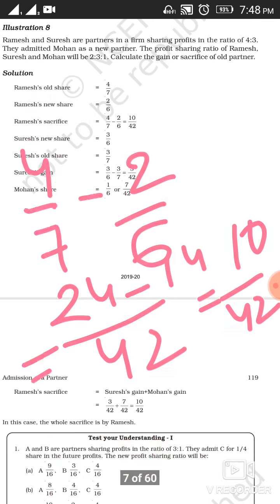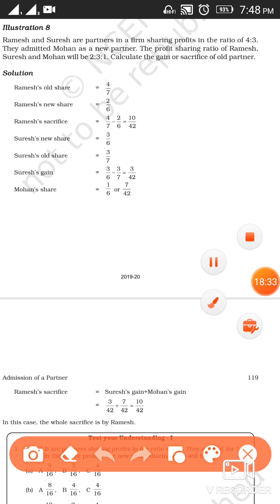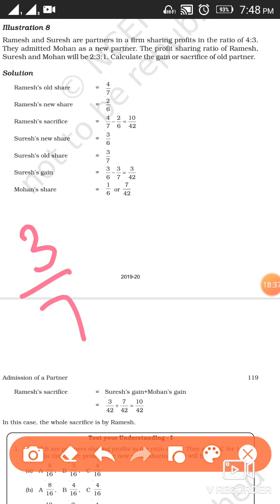The same way, we have to calculate it for Suresh. Now in case of Suresh, the old share is 3 by 7, whereas the new share is 3 by 6.